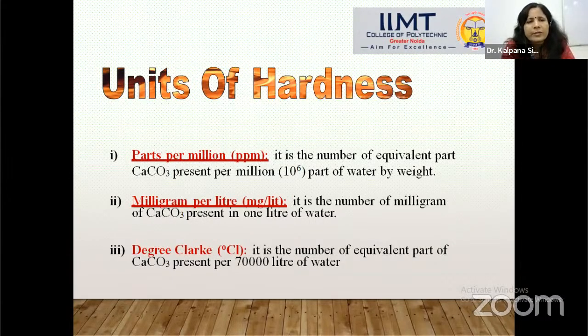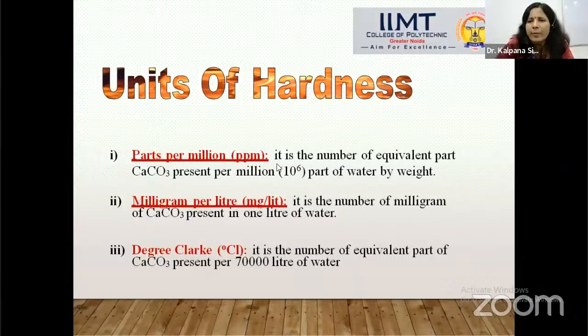There are 4 units which are used worldwide, and these units are parts per million, in short called ppm. Other is milligram per liter. Third one is degree Clark, and fourth one is degree French. I will explain one by one.